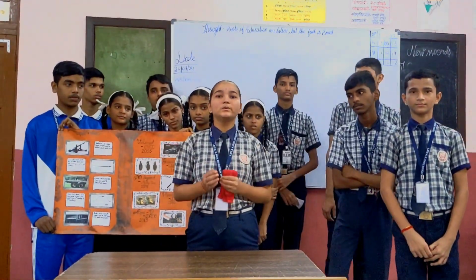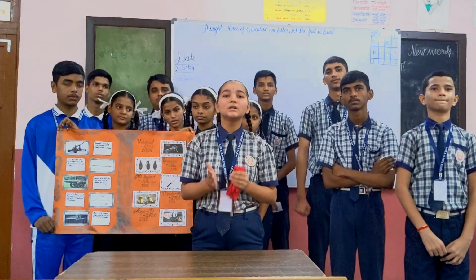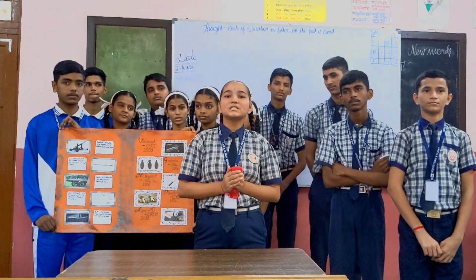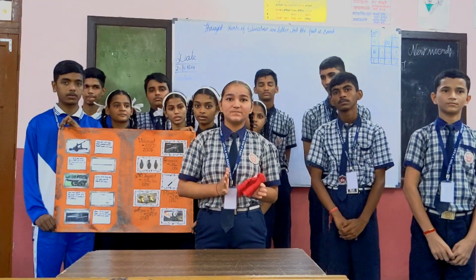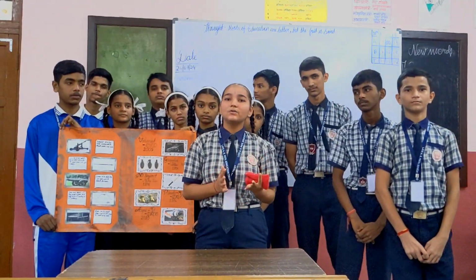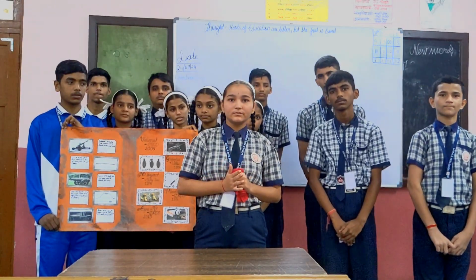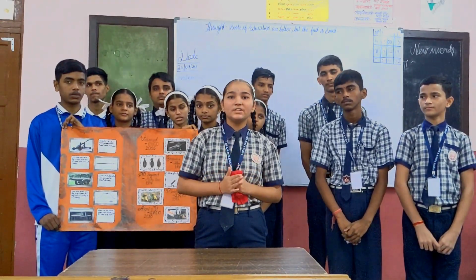I am here to give you short information about the trebuchet. There are majorly 6 parts in a trebuchet. The first part is the frame, the second one is the beam, the third one is the counterweight, the fourth one is the sling, the fifth one is the axle, and the last one is the winch and ropes.